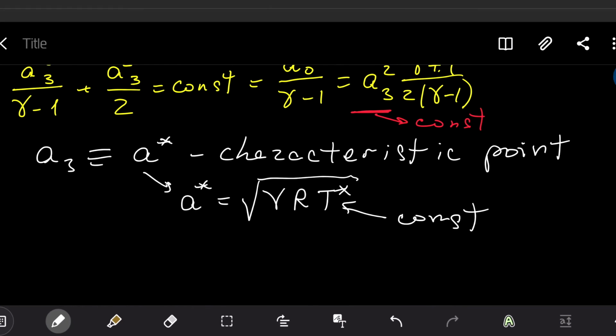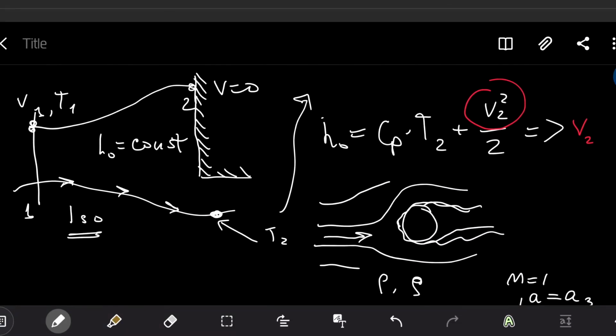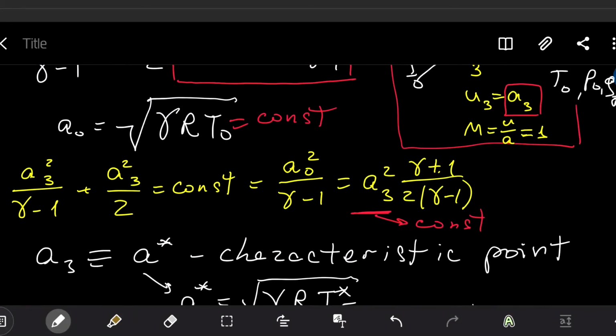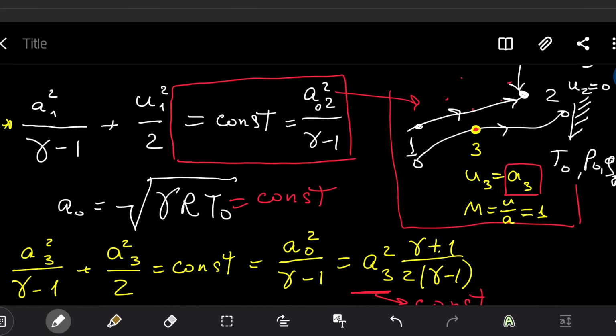Going back to our discussion, if we know the value of the temperature of the flow, going back to this picture, we know everything using the definition of stagnation enthalpy. We know the temperature, we can know the velocity value. So, knowing the velocity, we also know pressure and density. This is super important to understand that once we define this characteristic point, we basically know all flow properties inside this point, no matter where it will happen in our space, where it will be physically in our space.